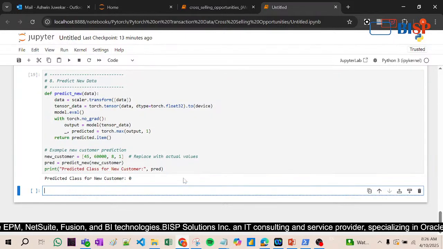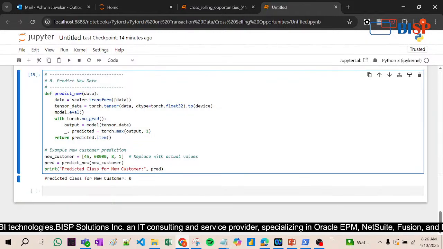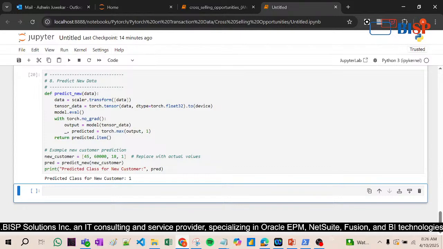The predicted class for the new customer is 0. Suppose I enter 18 and see what happens. As I explained earlier in this same session, there are so many factors that impact the cross-selling strategy.